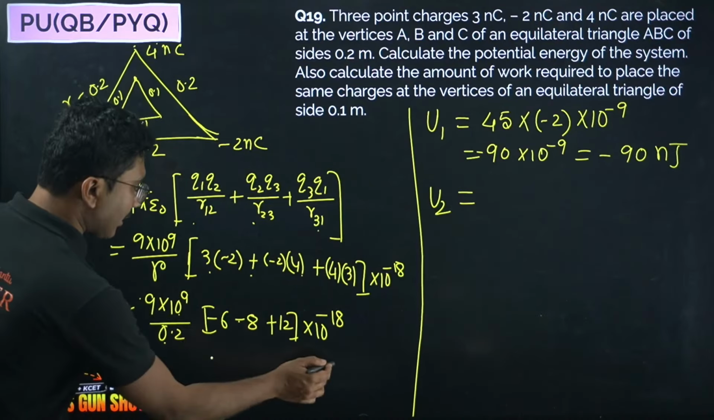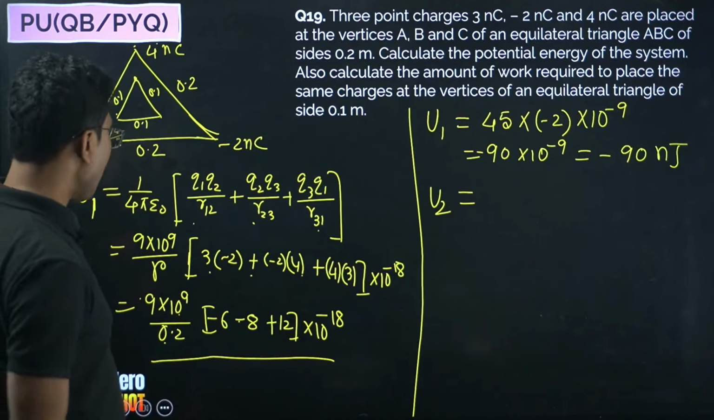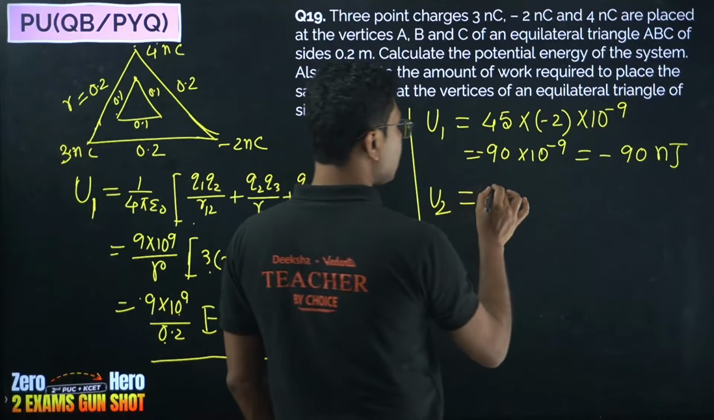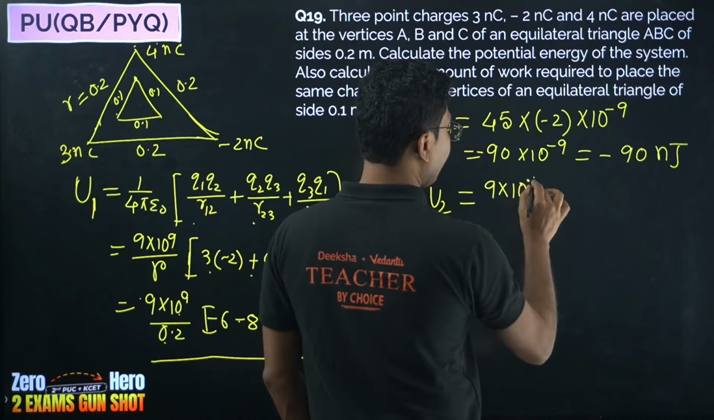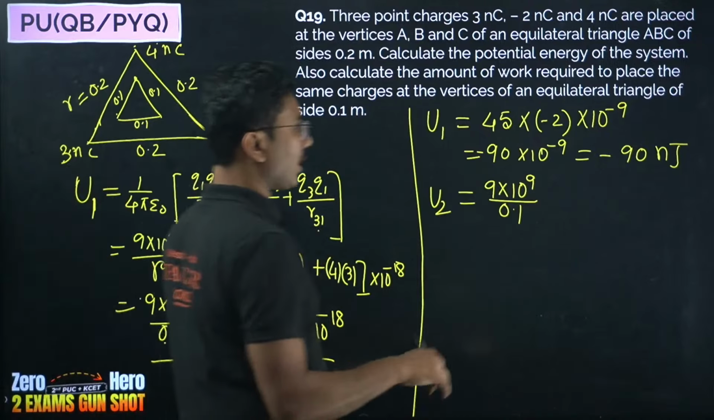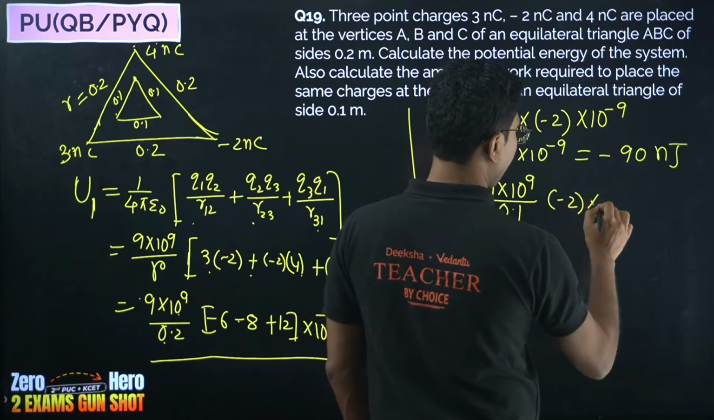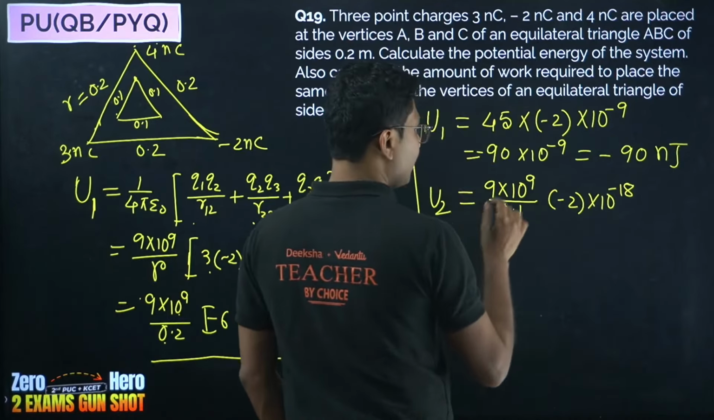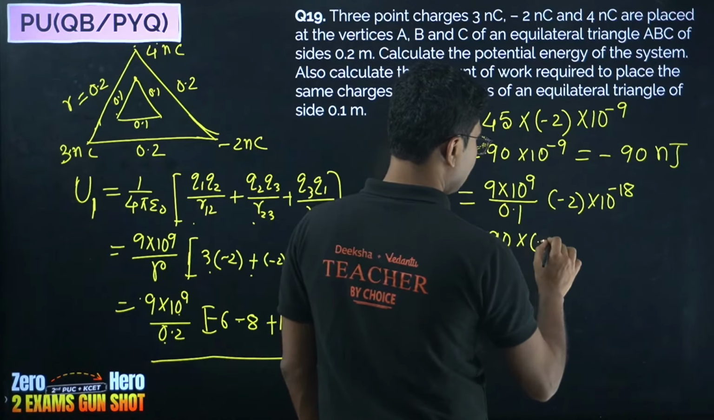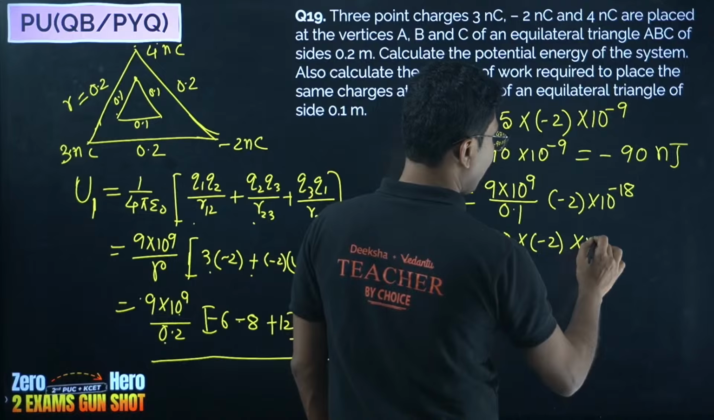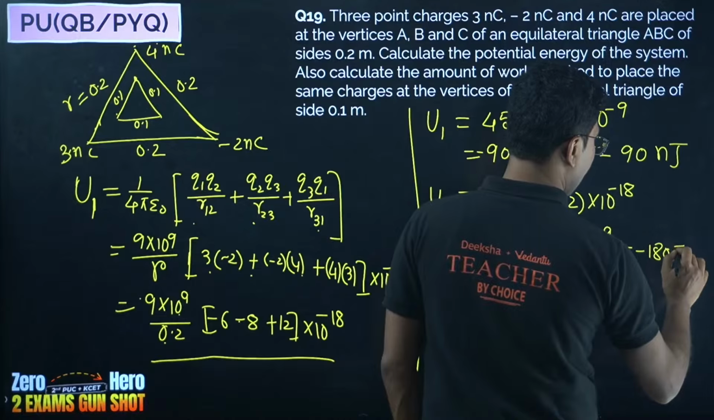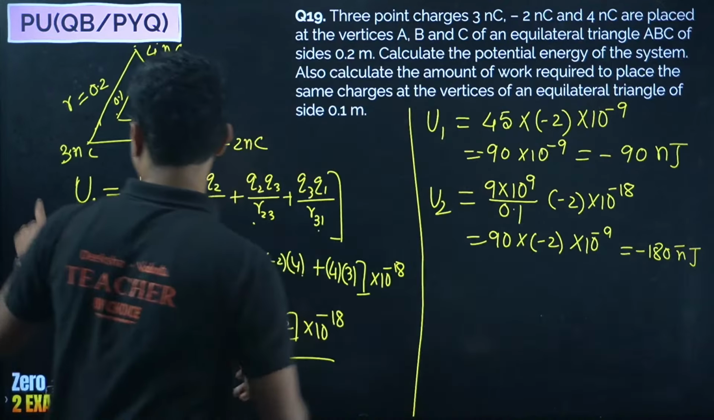So you just need to start from this equation, and what you have to do, you need to put, instead of this 0.2, you have to put 0.1. That's it. Don't start from scratch. 9 into 10 to the power of 9 divided by 0.1. This calculation is common for everyone. Okay, so minus 2 into 10 to the power of minus 18. So you get this as 90 into minus 2 into 10 to the power of minus 9, that is minus 180 nanojoules.